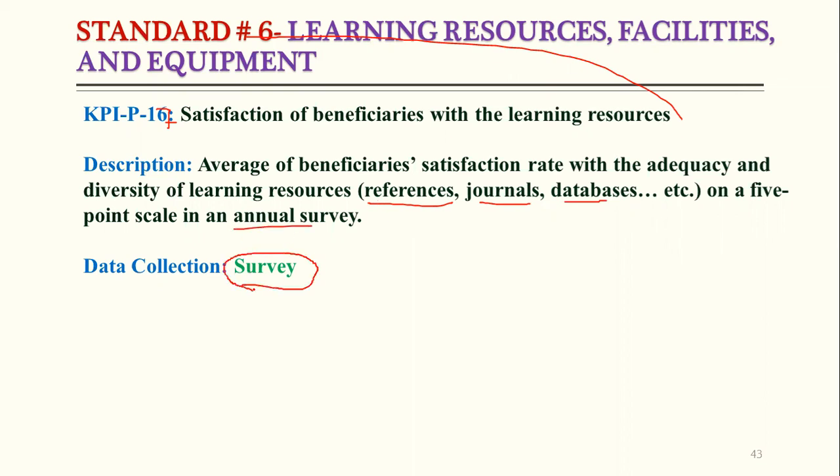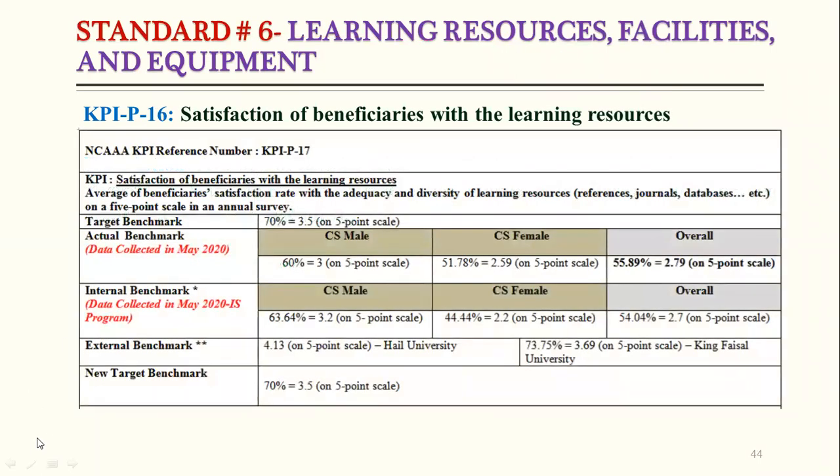So data will be collected from the survey, and all the surveys which I am talking about here are available in the evidences. So I will give you the link, and from the link, each standard member can download the evidences. So last year's result for KPI number 17: our target was that 70% of students should strongly agree with the learning resources. So if we see the result, it is 55.89%, which shows that we did not achieve the target in the computer science program.